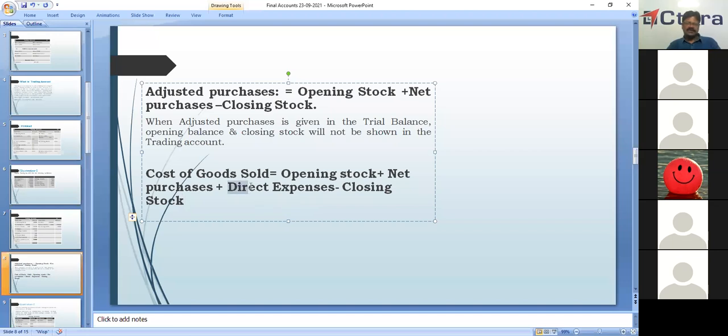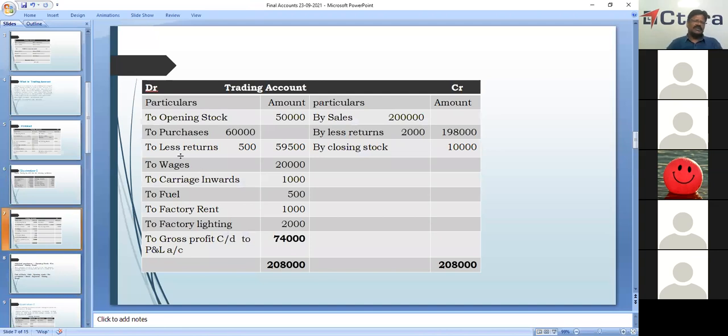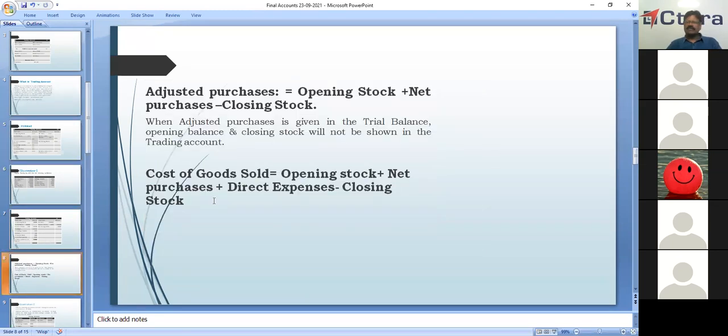Then direct expenses. We have seen so many things: wages, carriage inwards, fuel, factory rent, factory lighting, octroi, dock dues, marine insurance, import duty. All these things connected to purchase of the raw material will become direct expenses and should be shown in the trading account.